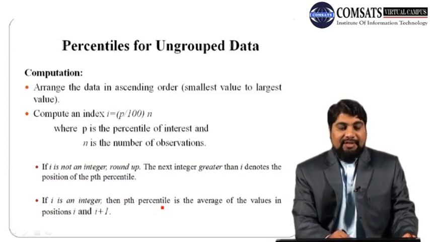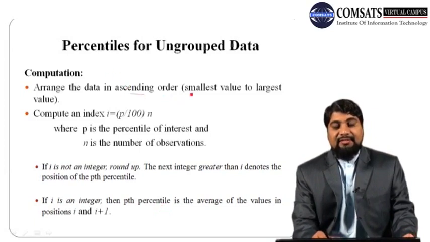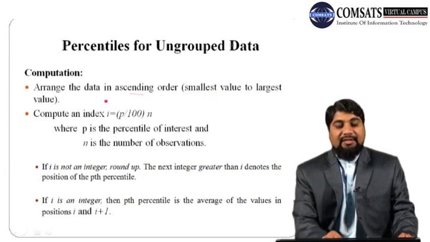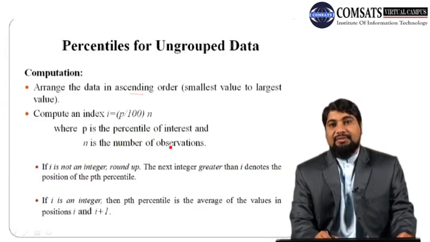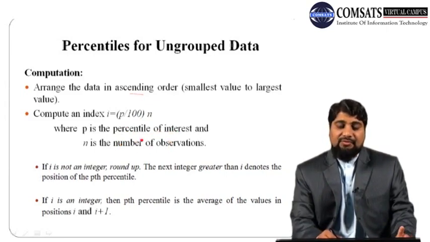In the first step, arrange the data in either ascending or descending order. Usually data is arranged in ascending order, that is, smallest value to the largest value. Then in the next step, compute an index I, which is p over 100 times n, where p is the percentile of interest, the required percentile, and n is the total number of observations in the data. Suppose we are interested in calculating the 10th percentile, then p will be replaced by 10.